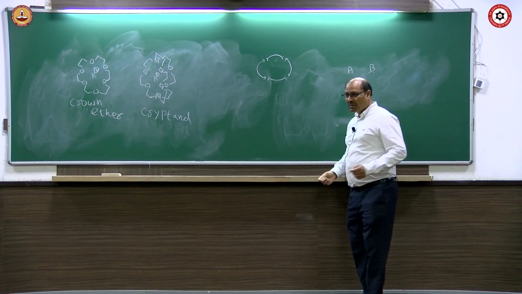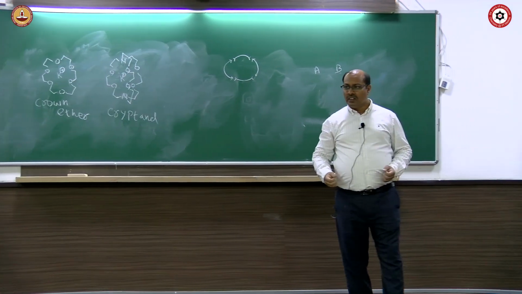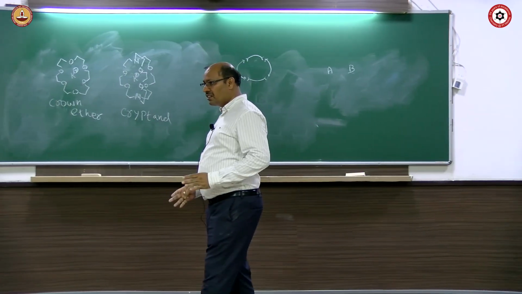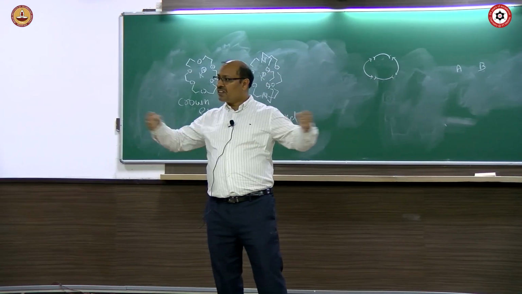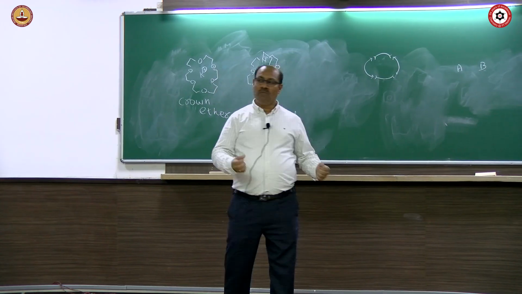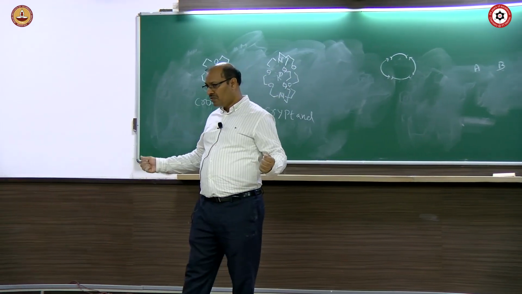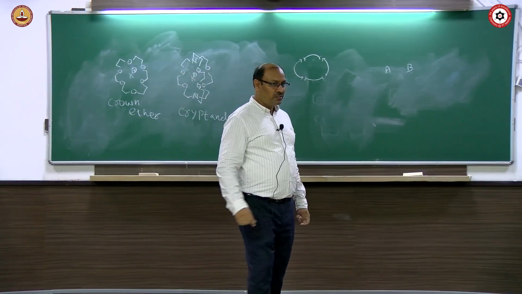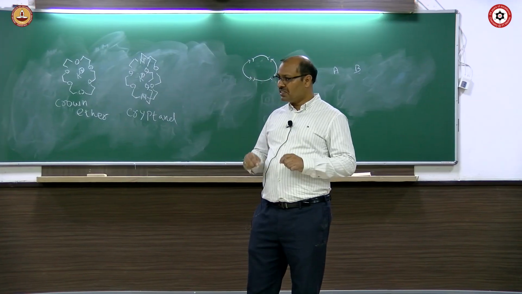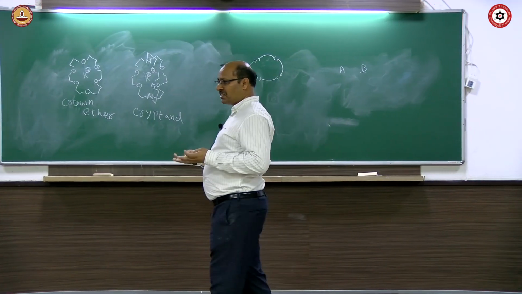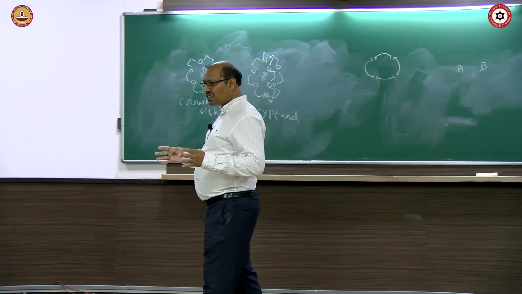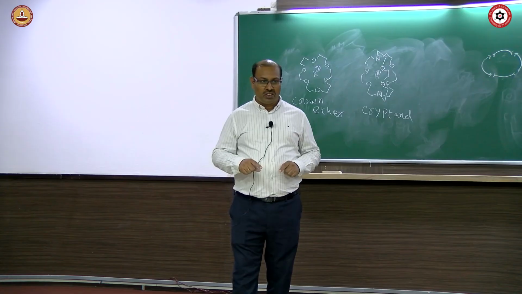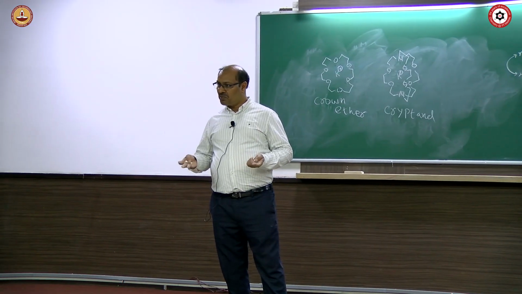Let's say A is one molecule, B is another molecule. The chances of their collision is higher if they are nearby, and it becomes lower if they are further. And how to make them nearby or how to make them further? If you have a solvent, reactants are in the solvent. If we increase the amount of solvent, then the molecules are separated from each other. Hence, their chance of collision is lower. Chance of collision lower means, of course, reactivity is lower.